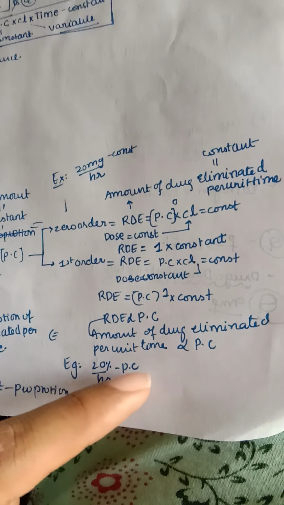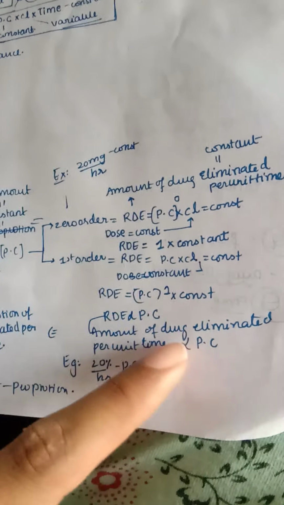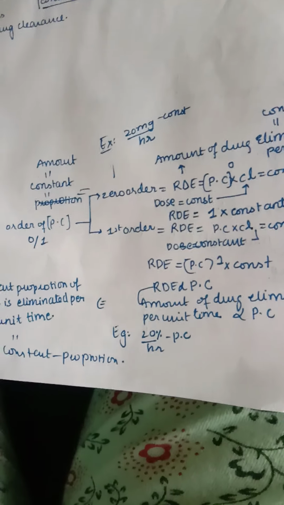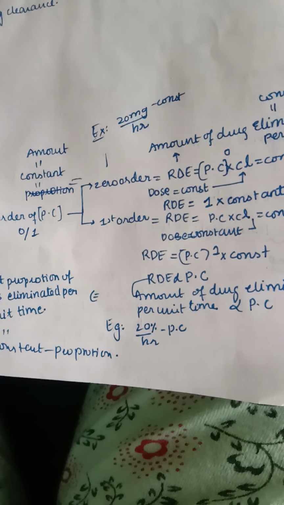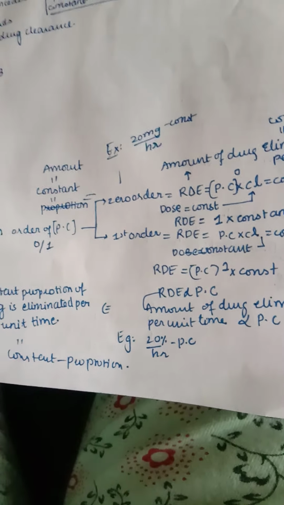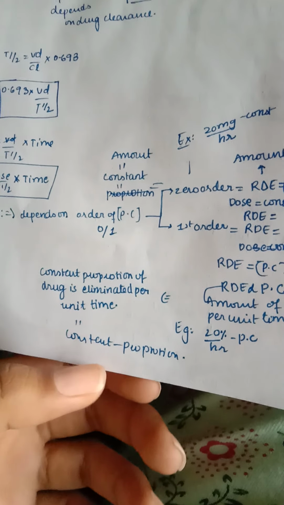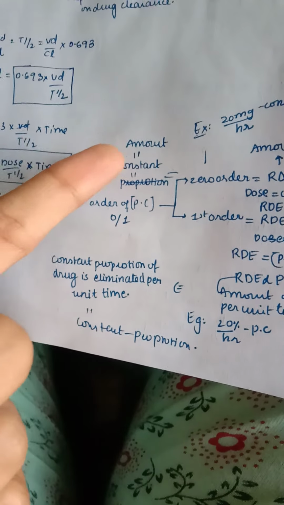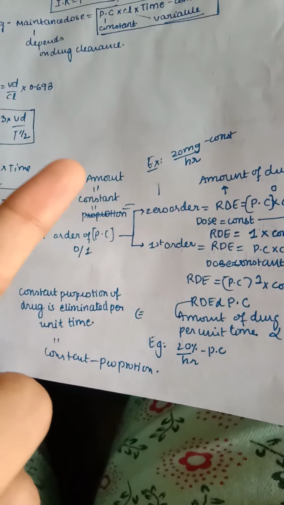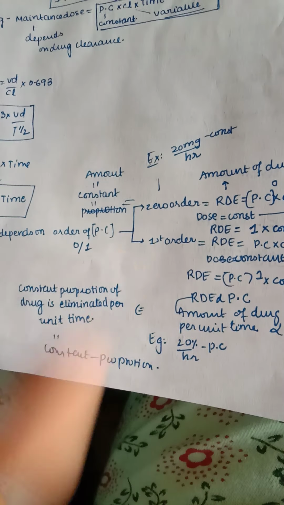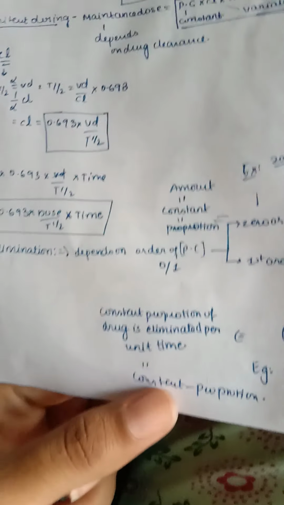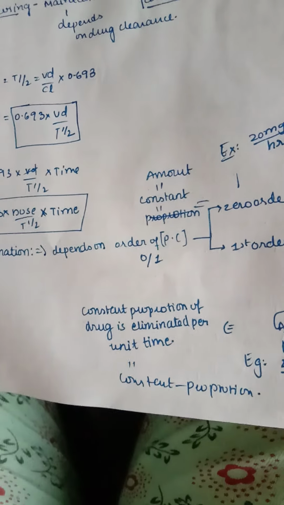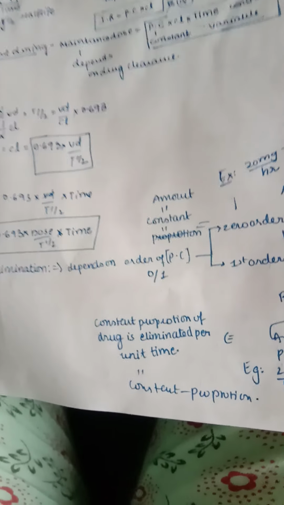So the amount of drug eliminated per unit time is directly proportional to the plasma concentration. So for example, you can take 20% per hour of the plasma concentration. So here what is constant? Proportion. And there what is constant? Amount. So in zero order, remember the amount is constant, and in first order the proportion is constant. So a constant proportion of drug is eliminated per unit time. So these are the kinetics.